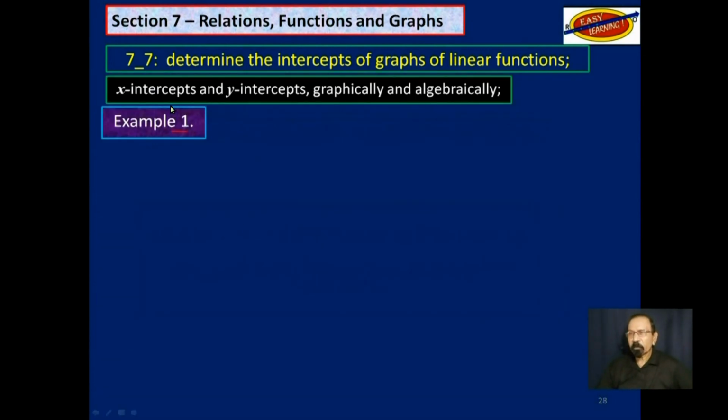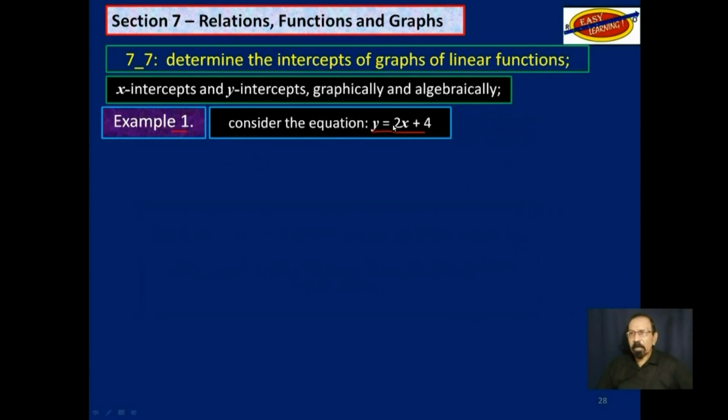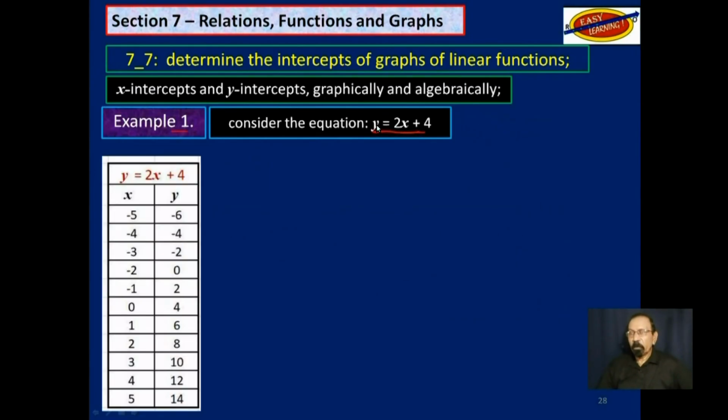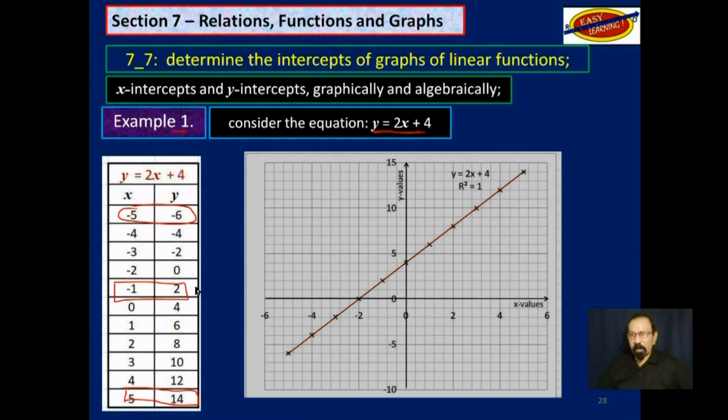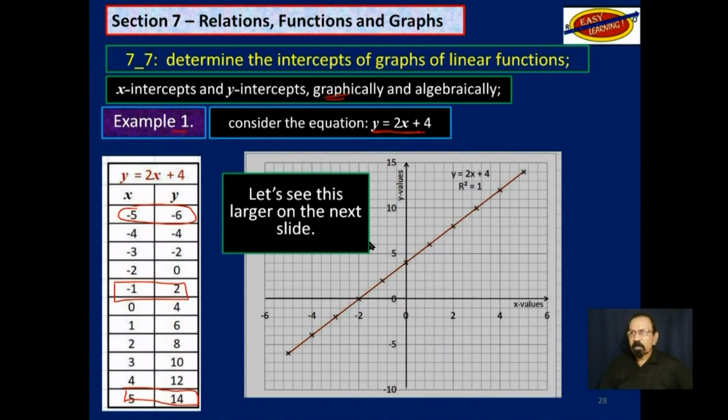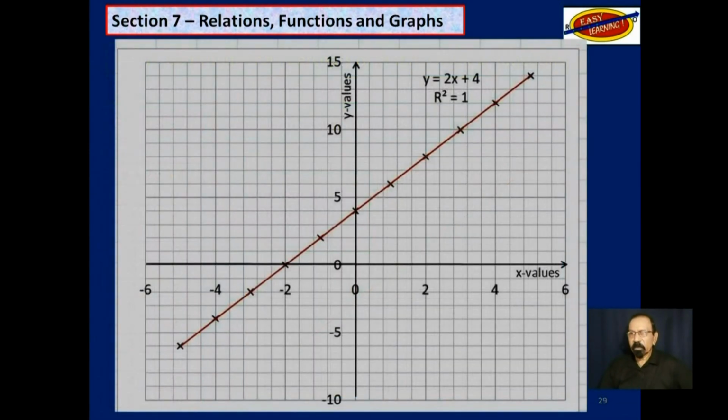Example 1. This is the linear function. Now, we don't have to prepare the graph here, but if you had to, you would get the 2 extreme values, and 1 somewhere in between. Using those 3 points, you will get a graph that looks like this. Now, if you had just the graph, graphically, the y-intercept and the x-intercept. So let's see this larger on the next slide, which is this.